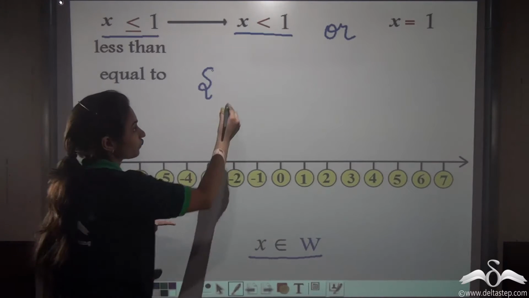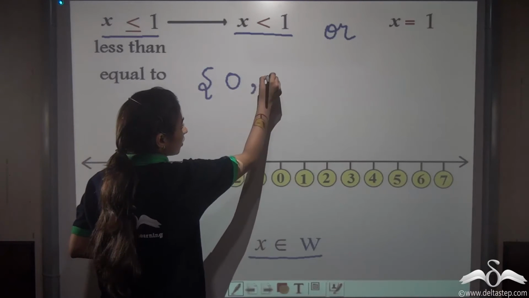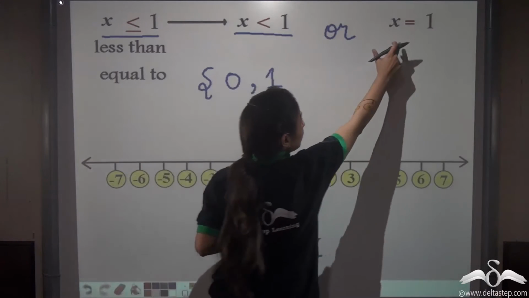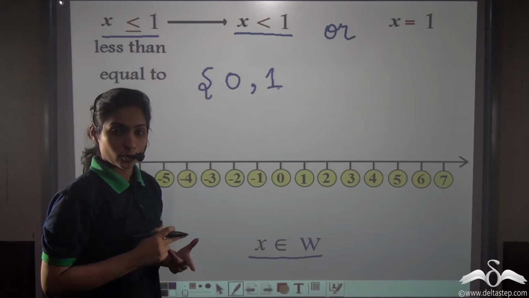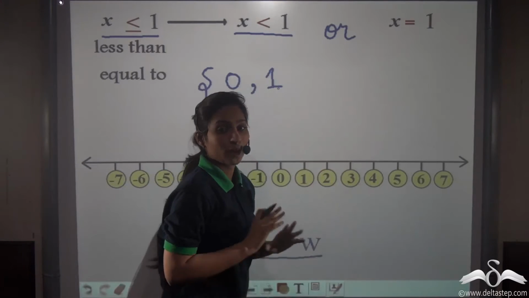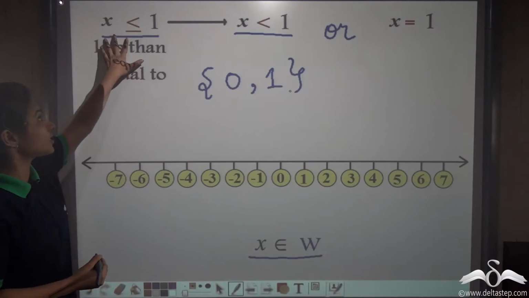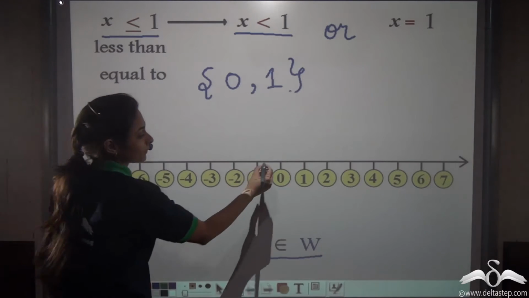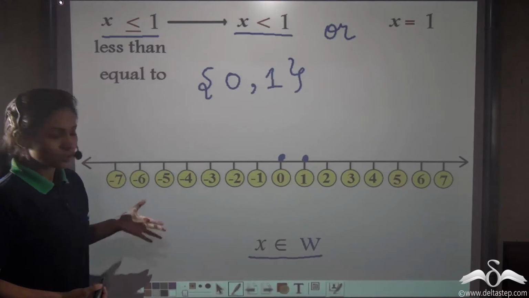Well, let's start from 0. 0 is a whole number and less than 1. 1 is a whole number. It is not less than 1, but it is equal to 1. So we can take that also. What about 2? 2 is a whole number, but it is not less than 1. It is not equal to 1. So we cannot take that. So our solution set is 0 and 1 for this linear inequation. Now you know how to plot this very well. Plot it. So this was simple.